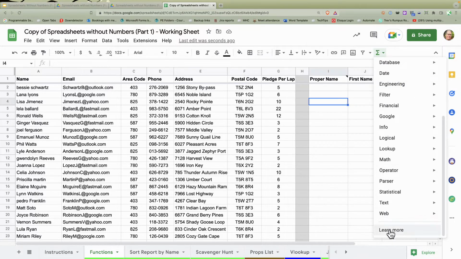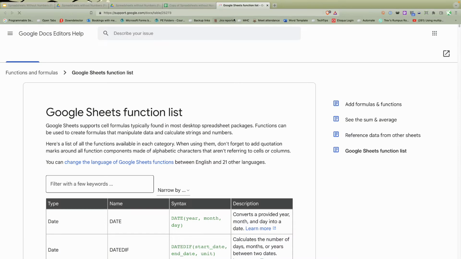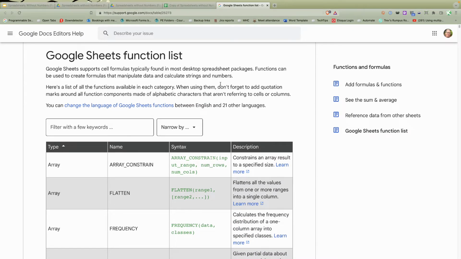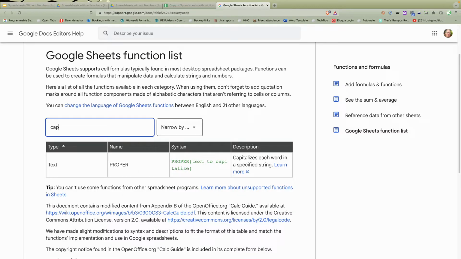If you scroll to the bottom where it says learn more, it actually brings up a search function. So you can say, you know what, I want to maybe change the date, or in this case, I want to capitalize a letter. So I'm just going to type in the word capitalize, and look what's happening. The function's name is PROPER, it gives you an explanation, and then there's a bit more information there. I find sometimes these get very technical, so that's why in my slide deck, I went and did my own interpretation. So it's a little more user-friendly. But the information is there. There's some examples to look at. A great way to find stuff.